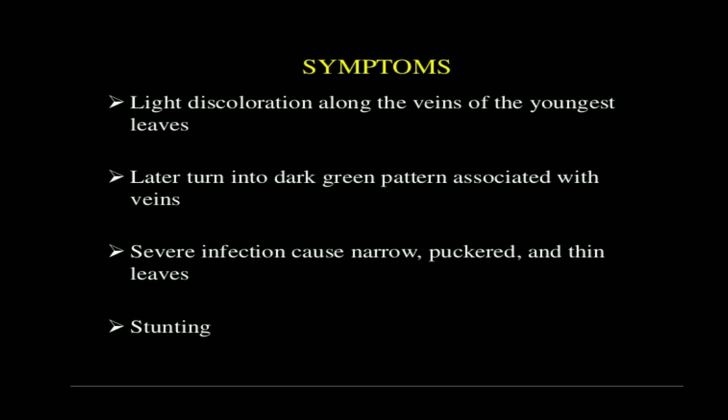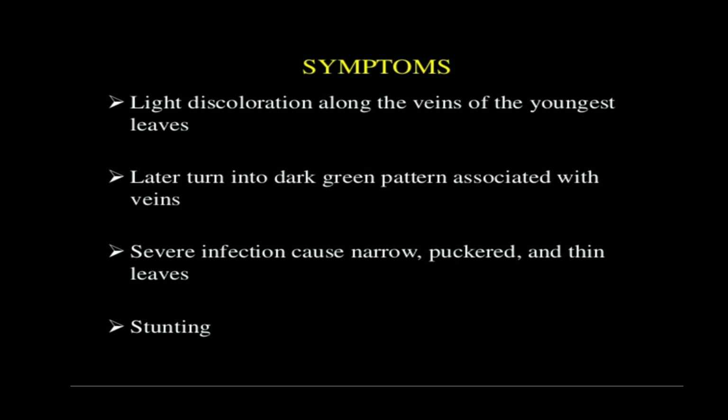Then we will see the symptoms. How the tobacco mosaic virus causes disease on the tobacco plant, and what symptoms the tobacco plant shows in response to infection by this virus. The first symptom is light discoloration along the veins of the youngest leaves, right? Discoloration means the degeneration of green color. So this degeneration of green color along the veins of the youngest leaves is shown by the host plant.